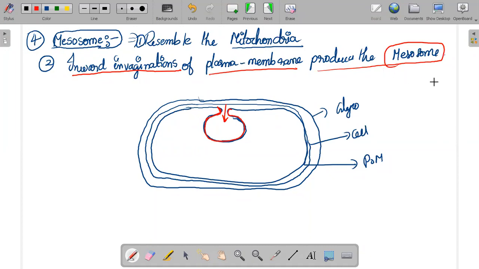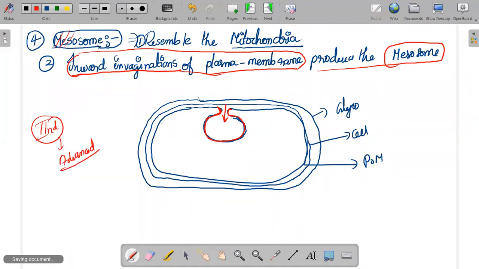Whenever you come across the term mesosome, you have to remember how it is produced. Mesosomes are produced with the inward invaginations of the plasma membrane. Very, very simple. That's it. No need to learn more points regarding the mesosome, because in your second year you will study this topic in an advanced manner. These 2 points are enough.